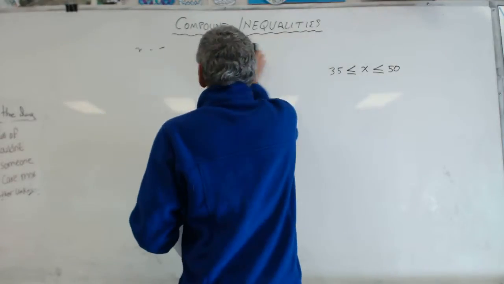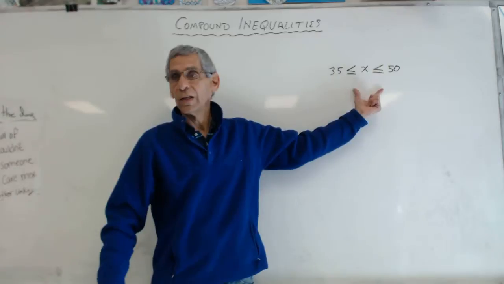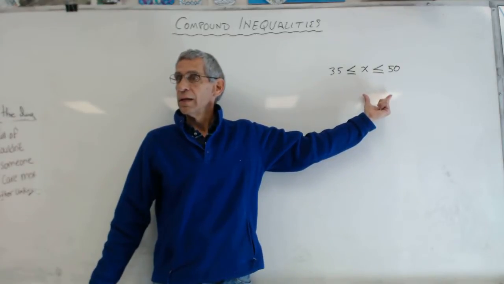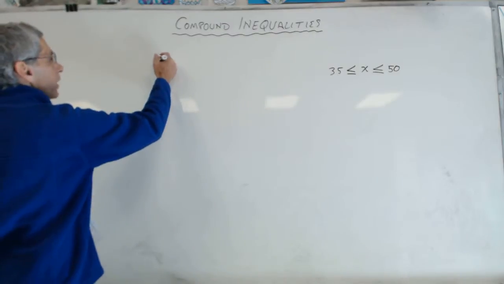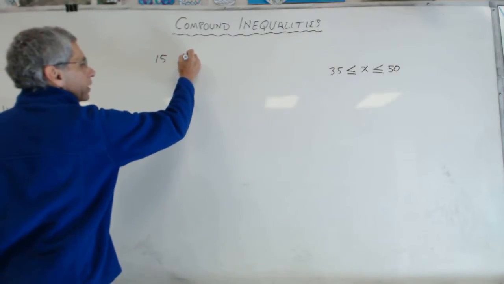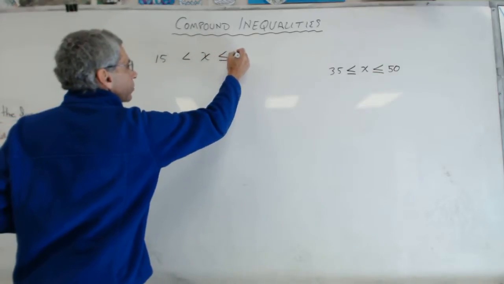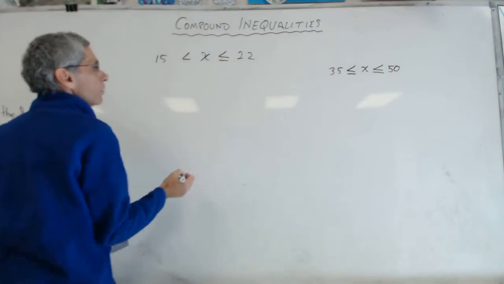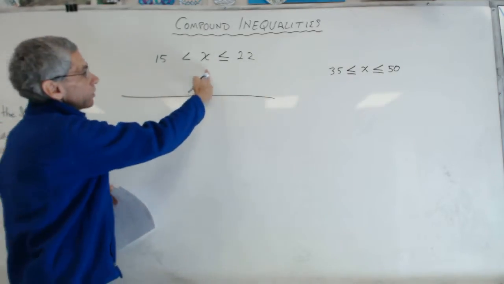Now when you have something like this, it's learning how to graph this. If I gave you another one, if I said 15 is less than x, which is less than or equal to 22, I could graph that by drawing my line underneath this.